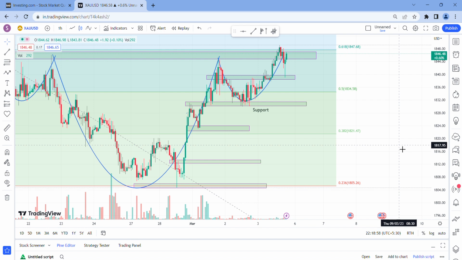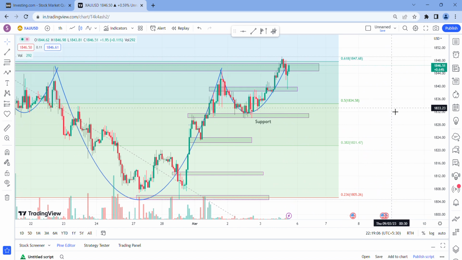So once these 5 points are fulfilled in this pattern, then we can go for buying. So these are very, very important points, criteria or principles to look at in the pattern, because this will increase the success rate of our trade. So you should keep a very close look on this.